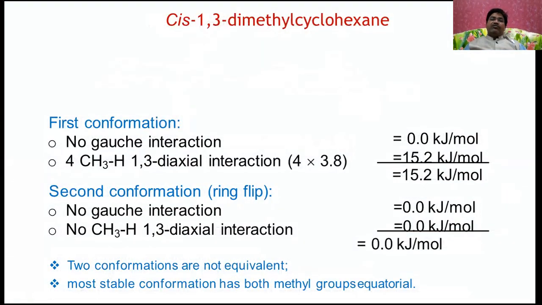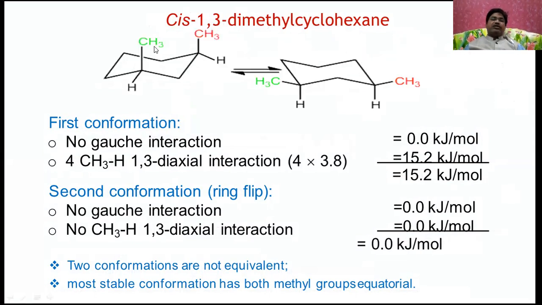Let us go for 1,3-dimethylcyclohexane. How is its ring strain? This is the first conformer where both are in the axial position. Here both are at the equatorial position. There is no gauche interaction in the first form, but there are 1,3-diaxial interactions, four of them, and that's why it has 15.2 kilojoules per mole energy. In the second conformation, both are at the equatorial position and there is no gauche interaction and no 1,3-diaxial interaction, that's why it is 0 kilojoules. That's why this will exist and the other almost not at all.